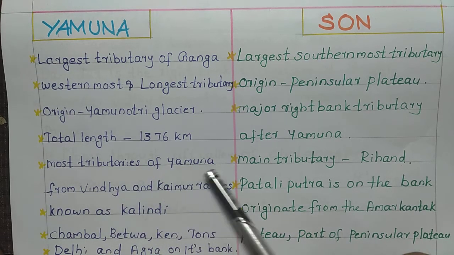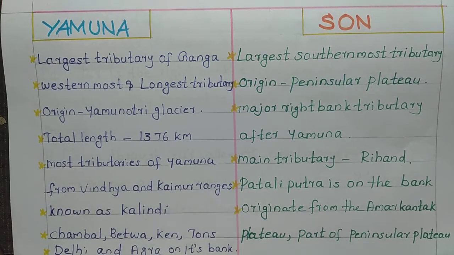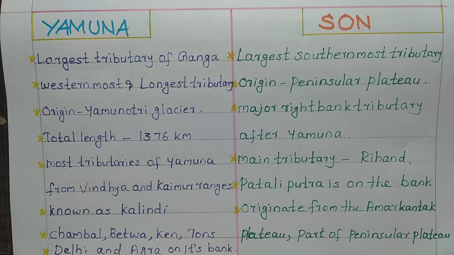Most tributaries of Yamuna originate from the Vindhya and Kaimur ranges. Yamuna is otherwise known as Kalindi. In ancient times, Yamuna was known as Kalindi.